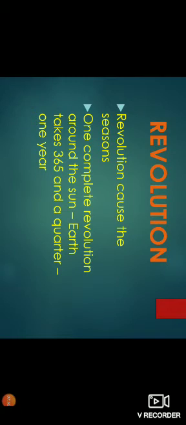So this is the movement of the earth around the sun on its own orbit. You all know orbit is a fixed path, right? In the last chapter on the solar system we learned about orbit. So the earth moves around the sun on its fixed path, and it also rotates on its own axis. This takes about 365 days and 5 hours to complete one revolution.